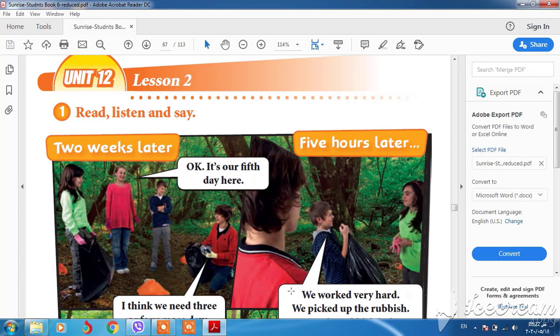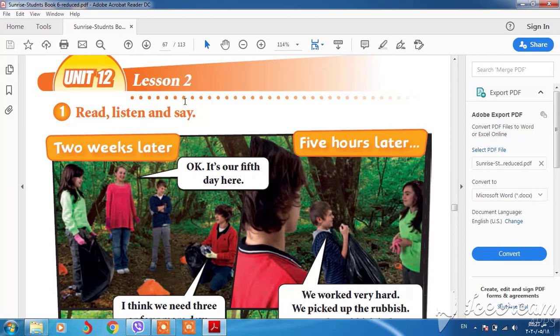Okay, today I'm gonna talk about Unit 12, Lesson 2. We talked about Unit 12 and the kinds of materials: metal, glass, wood, paper, okay? For example, for a computer, you can say metal, glass, and plastic also. But for paper, you just say paper, and you can pick up the glass, recycle the paper, put the rubbish in the glass, okay?